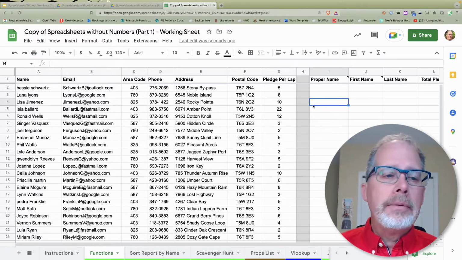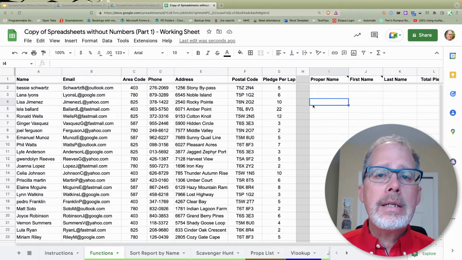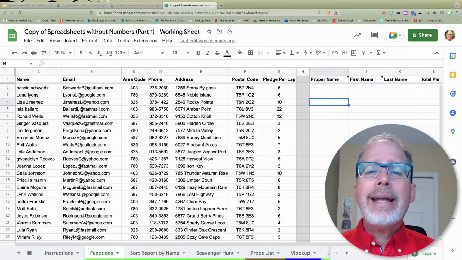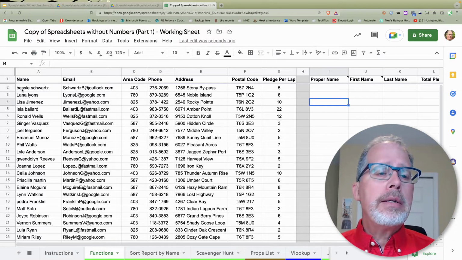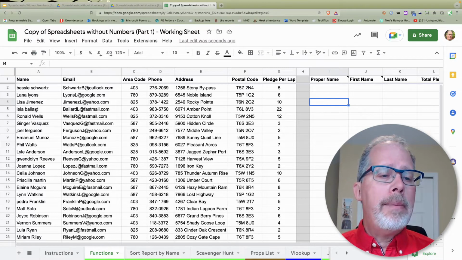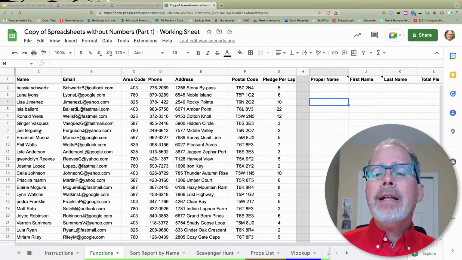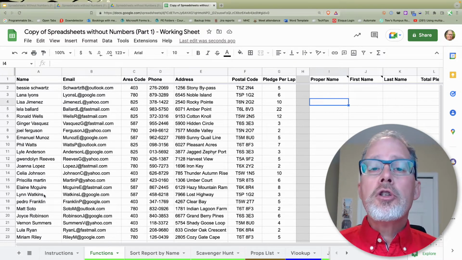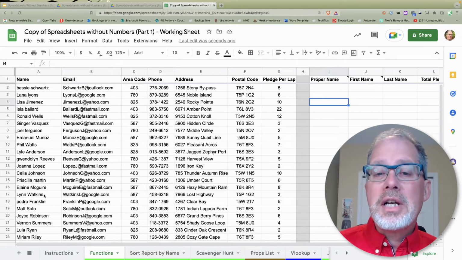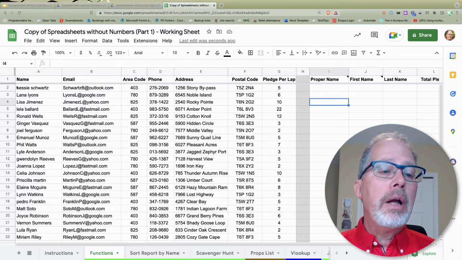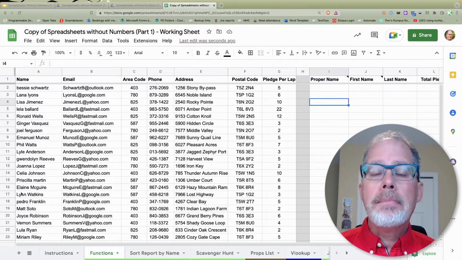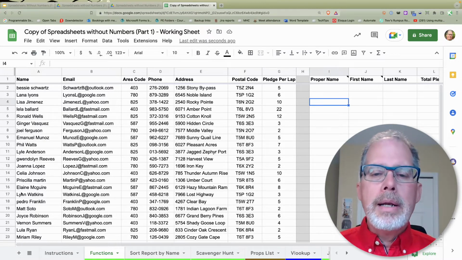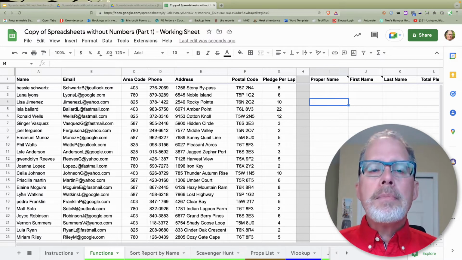maybe make a certificate or whatever. One of the problems that ends up happening when people are asked to fill in their own data is they get lazy. And you'll notice here, Bessie Schwartz and Leela Balland and Joel, they did not properly capitalize their names. Now, I've done functions like this with like 500, 600 names, and I used to go through and manually clean those up. You know, select, highlight, bold, retype it into stuff. But we're going to use something called functions.